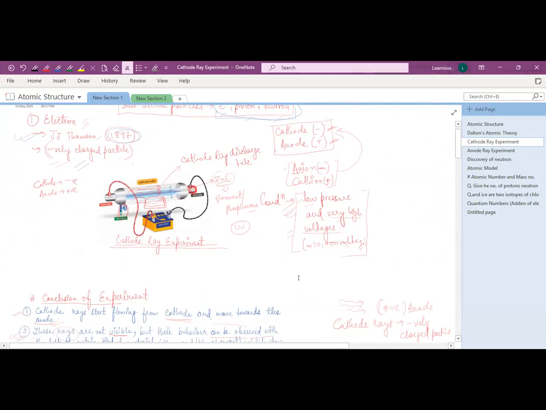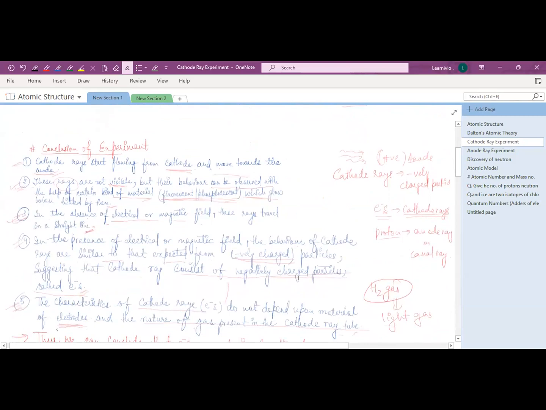So he concluded that in the absence of an electrical or magnetic field, the cathode ray travels in a straight line, but if he applies the electrical and magnetic field, the cathode ray shows some deflection. Deflection towards the magnetic field and towards the positive terminal of the electric field.